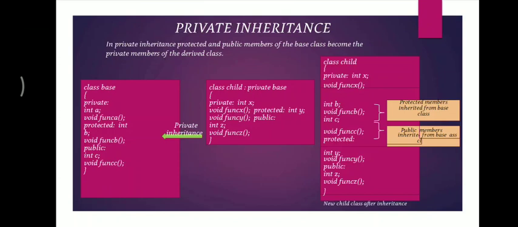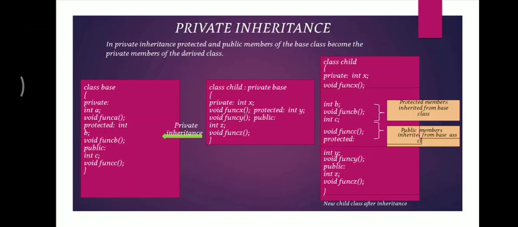So this is the example of private inheritance. See, we have a base class in which we have a private member int a and a member function void fun a, a protected member int b and a member function void fun b, and a public member int c and a member function void fun c. Now we have another child class that has a private member int x, function void fun cx, protected member int y, function void fun cy, and public member int z and void fun cz.